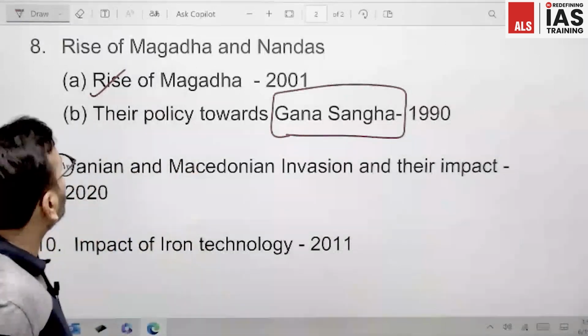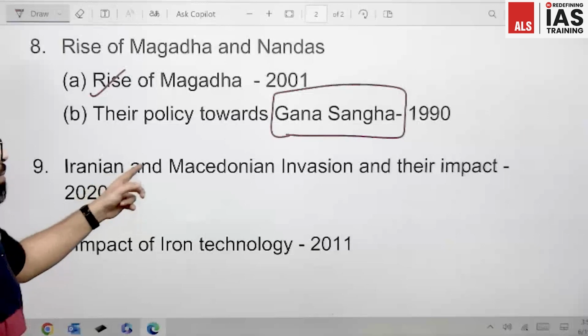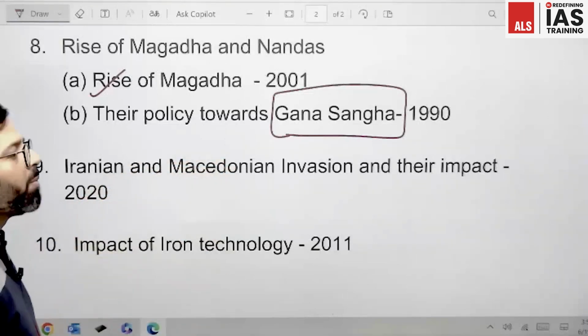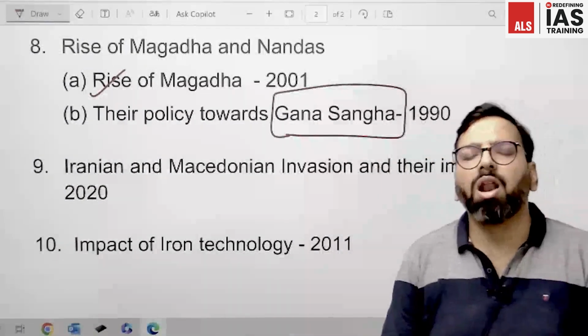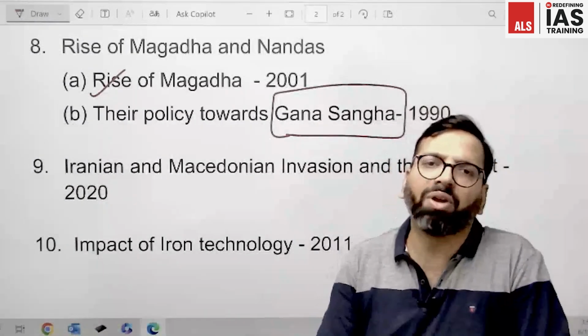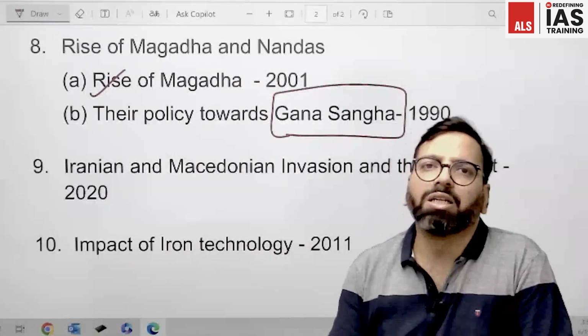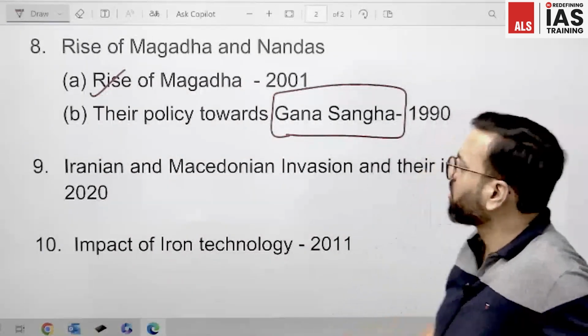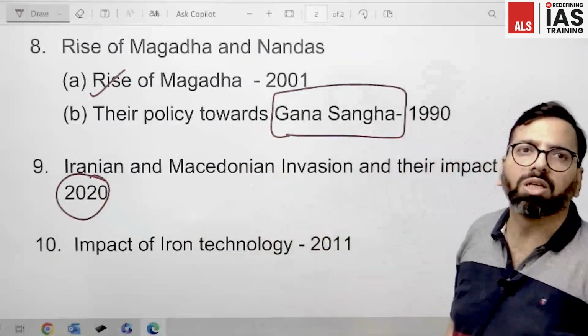Now moving ahead, we come to topic number 9, that is Iranian and Macedonian invasion and their impact. We know that it is during this Mahajanapada period, the Nanda rule, that Alexander invaded the Indian subcontinent. What is the impact of that invasion? We need to know, because in 2020 UPSC has asked a question from this.